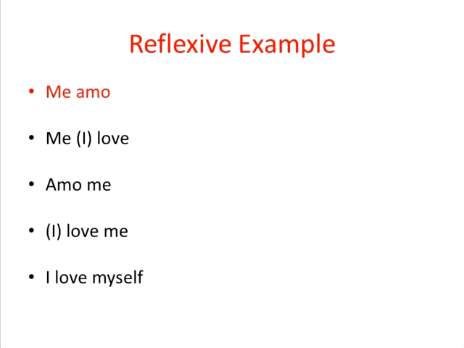You can love yourself. So we have me amo. Okay? And then we have me, I love. That's what me amo translates as. And then we have amo me. We're putting the Spanish vocabulary in English grammatical format. And then we drop down to English. I love me. And finally, we have it in the reflexive vocabulary. I love. How would we say that in English? I love myself. I love myself.